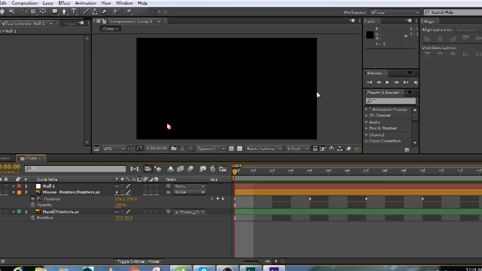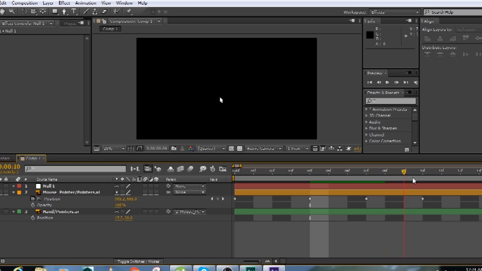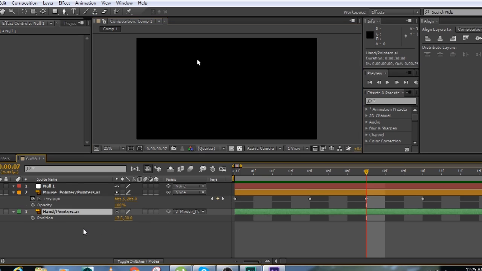Alright, so when I'm animating a mouse pointer like this, I want it to be replaced with a hand pointer, and I don't want to animate the property of opacity for both the objects. I just want to animate the opacity of this object, and I want the hand to appear whenever this disappears.